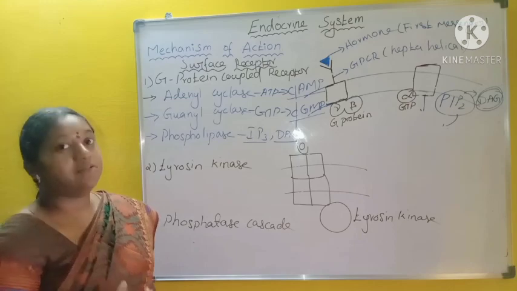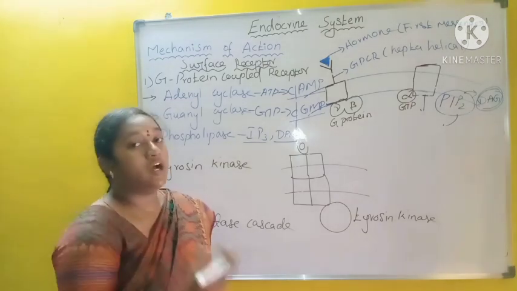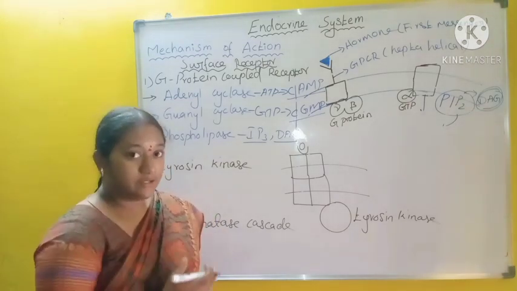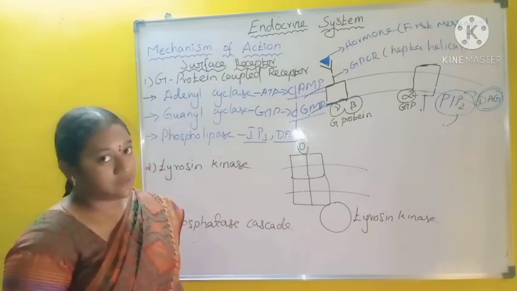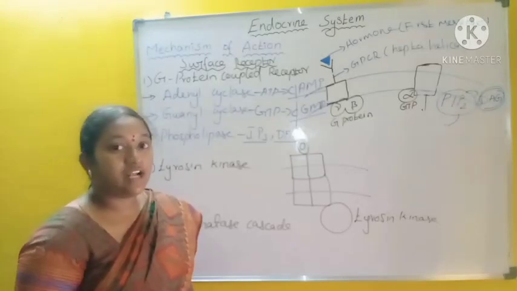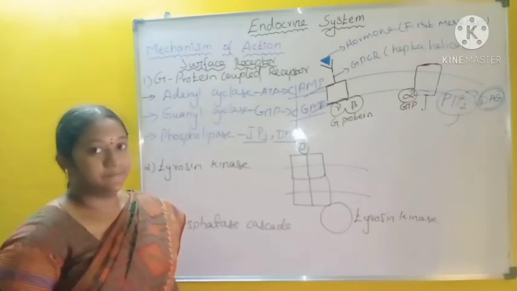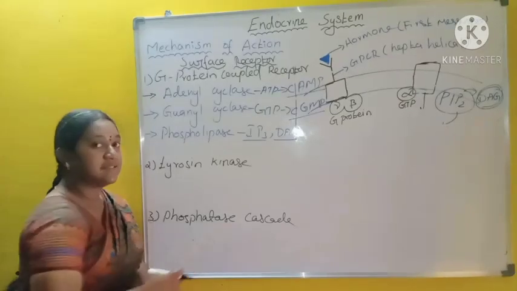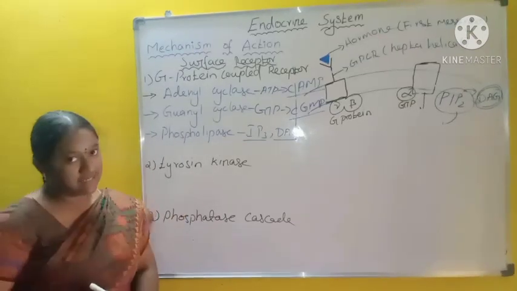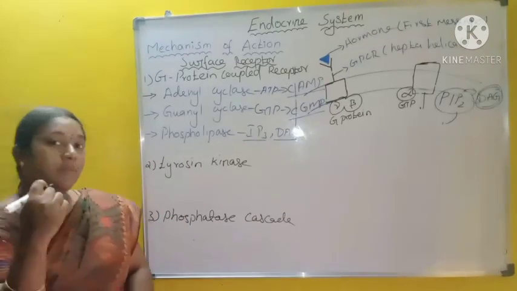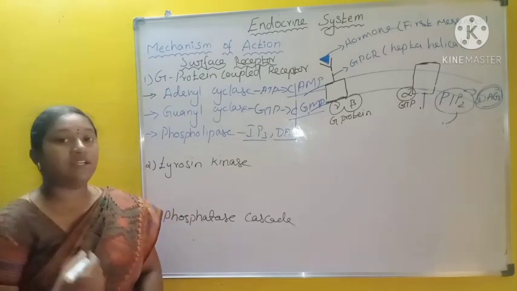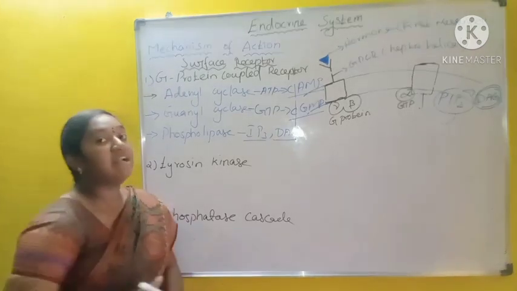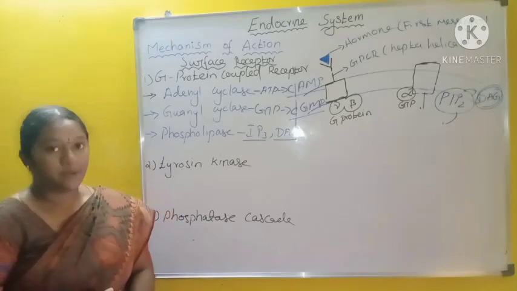The phosphorylation, what is phosphorylation? I already told, removal of phosphate group from ATP and binding with particular enzyme. When the enzyme is phosphorylated, the initiation of cell function occurs. Phosphatase cascade receptors are also like a tyrosine kinase receptor. When the hormone binds with the outer side of the receptor, the inner side of the receptor activates the phosphatase enzyme and initiates the phosphorylation process.